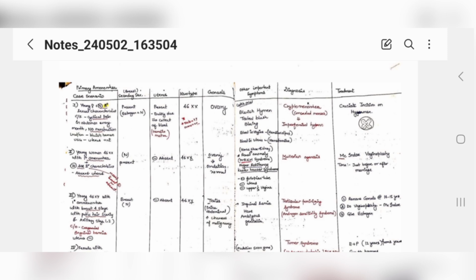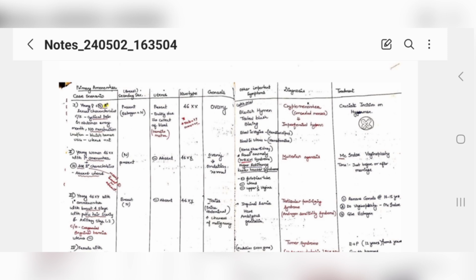Okay, and she complains of cyclic pain, that every month she has pain in her abdomen but no menstruation occurs, periods nahi hote hain, and on local examination you saw a bluish hymen. Okay, they can even show you the image of the bluish hymen, and on ultrasound you show that the uterus is also present, which means the uterus pathology is not there, menstruation is occurring but it is not coming out.